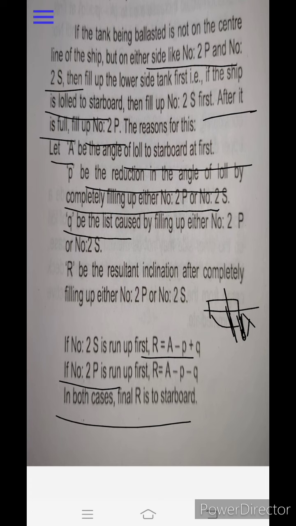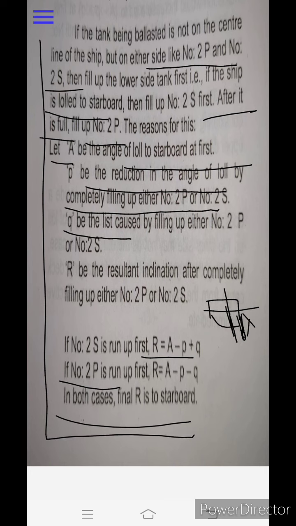So basically this is nothing, it is just explaining, taking some values to show how G is shifting. The main purpose is that the vessel will be in a stable condition only once the GM becomes positive. So this is the entire explanation. Hope this time it's clear to you, and there is no problem in understanding what the angle of list is and why we fill up the lower side first.